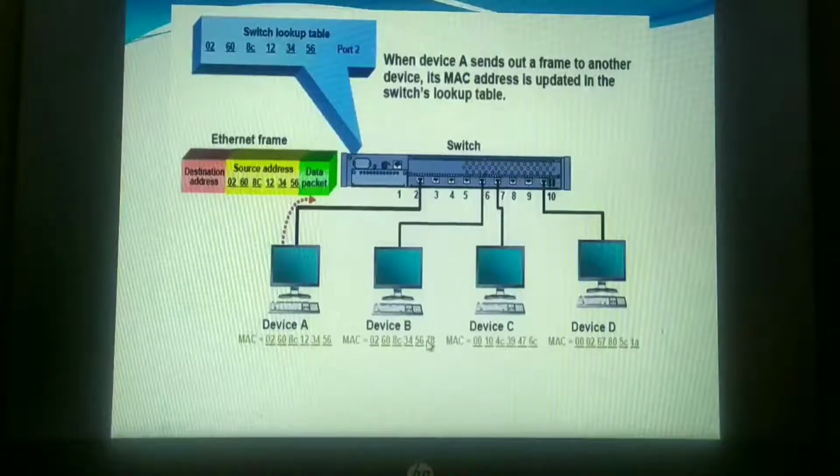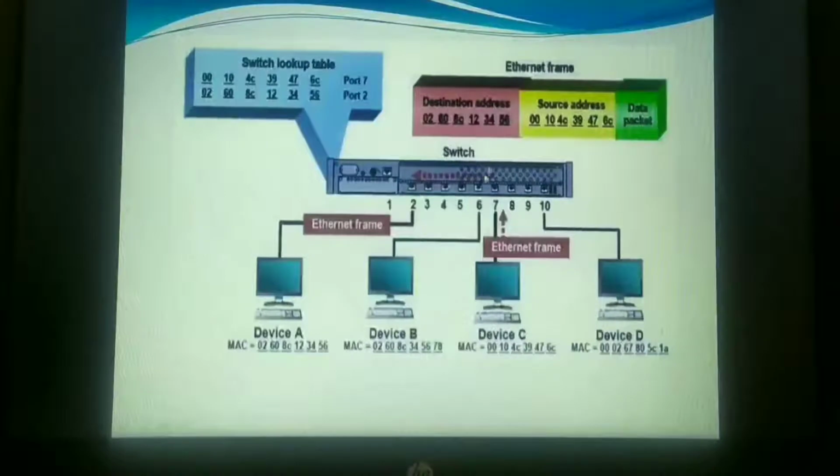Now let us see the next slide here. In this image, A is acting as a source and device C is acting as a destination. Now look at your packet. What is the destination address? The starting is everything the same. The next two bits are changing, 12, 34 and 56. Can you see the device C? Destination 56, yeah, 1234, sorry, 0260.